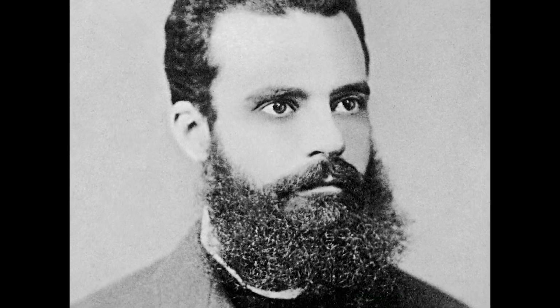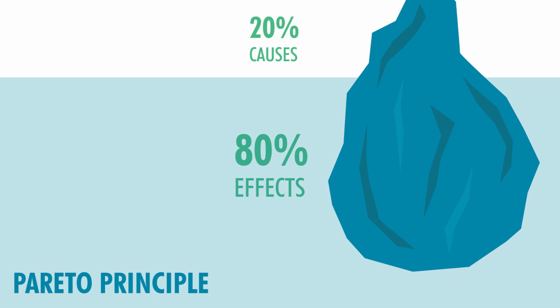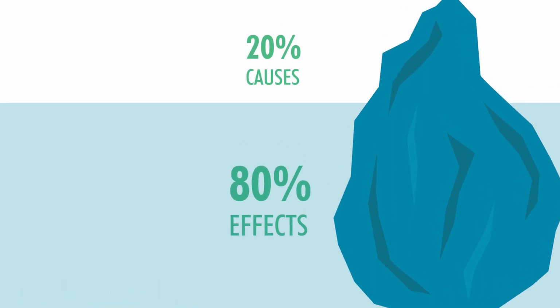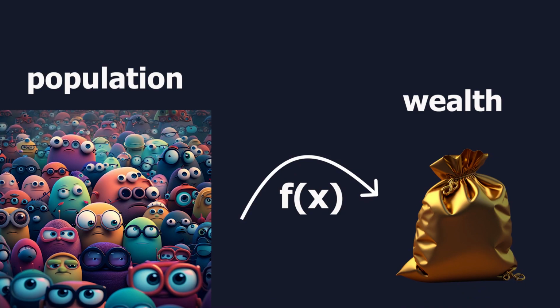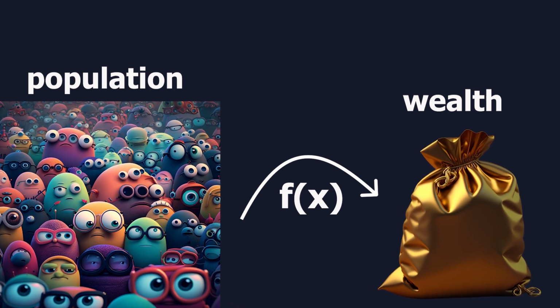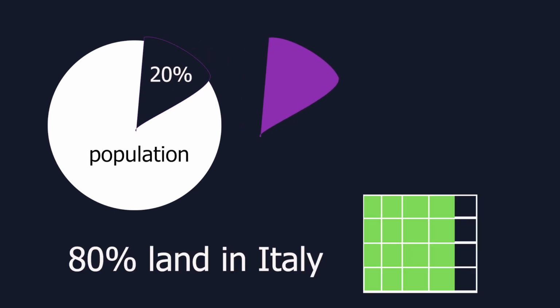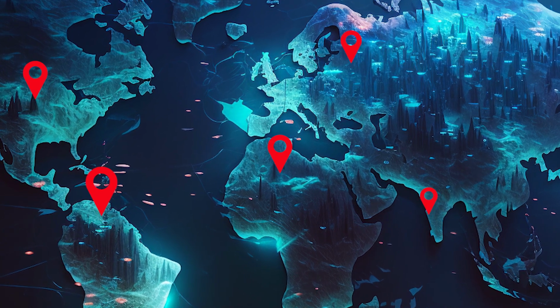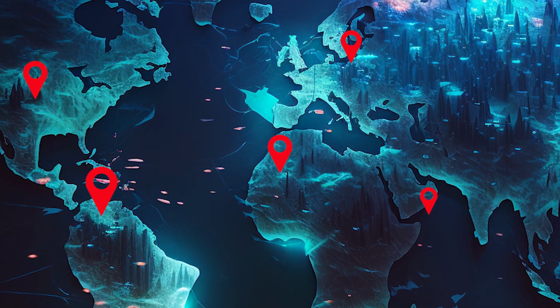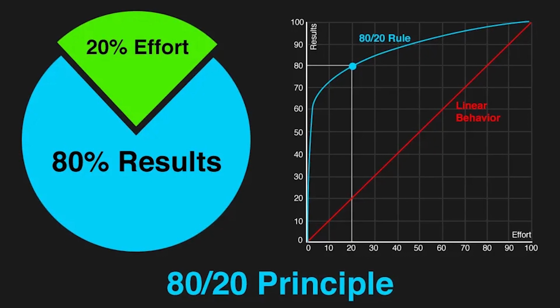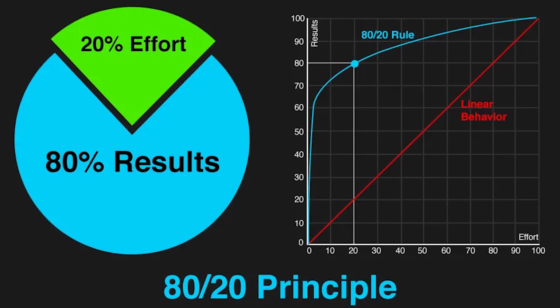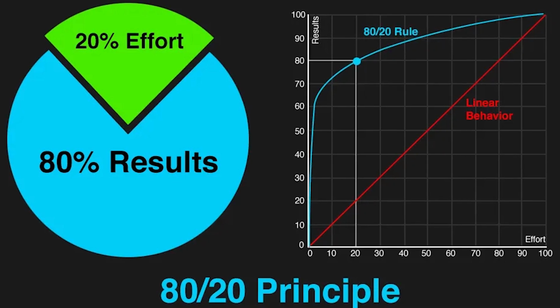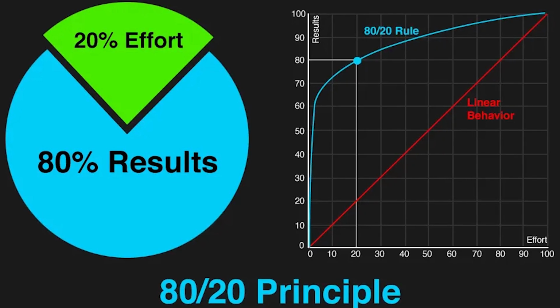Let us jump into what Pareto has to say. Pareto's law, also known as the 80/20 rule, is a principle that states that roughly 80% of the effects come from 20% of the causes. Pareto made a correlation between population and wealth in his observation. Pareto observed that 20% of the population owned about 80% of the land in Italy. But when he conducted polls in a number of other nations, he was surprised to see that the same distribution held true. A power law distribution, commonly referred to as a Pareto distribution, can be used to mathematically approximate the 80/20 rule for a given set of parameters.